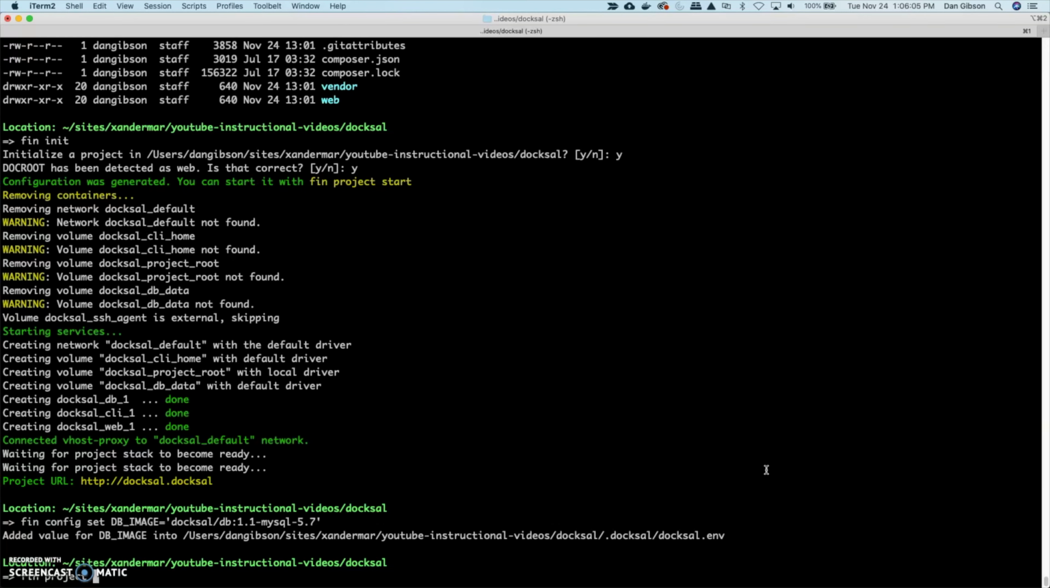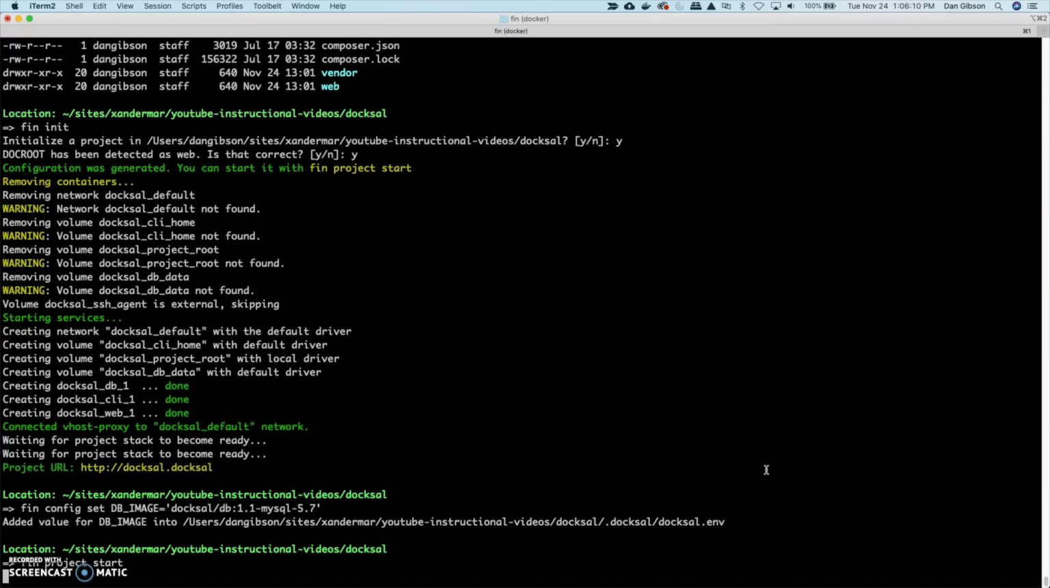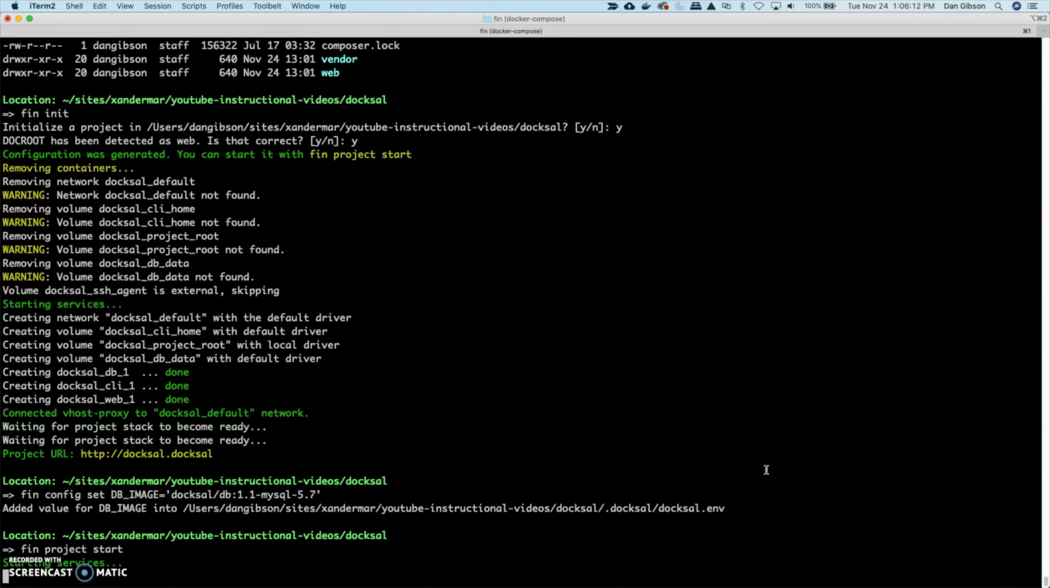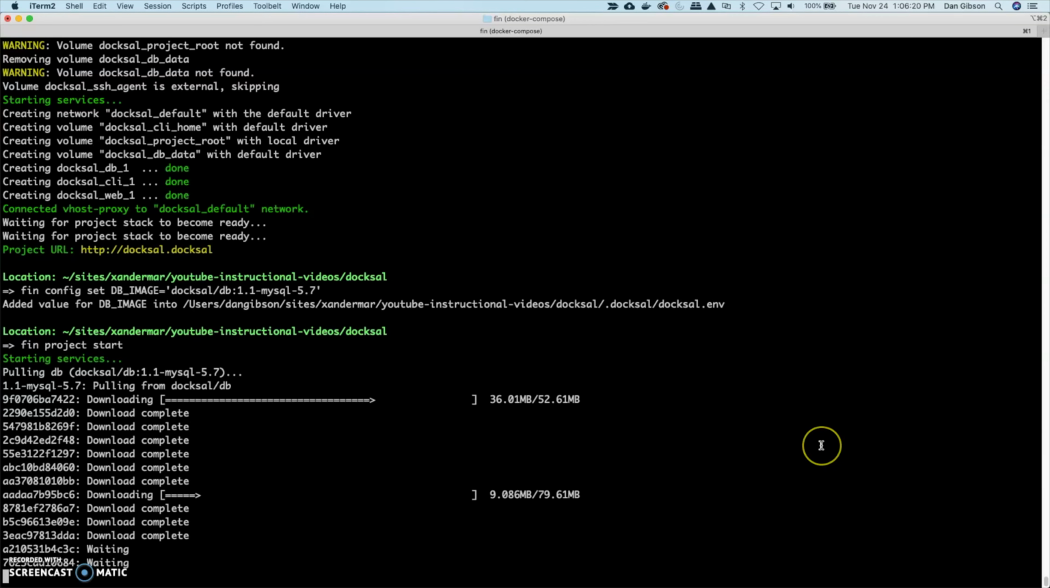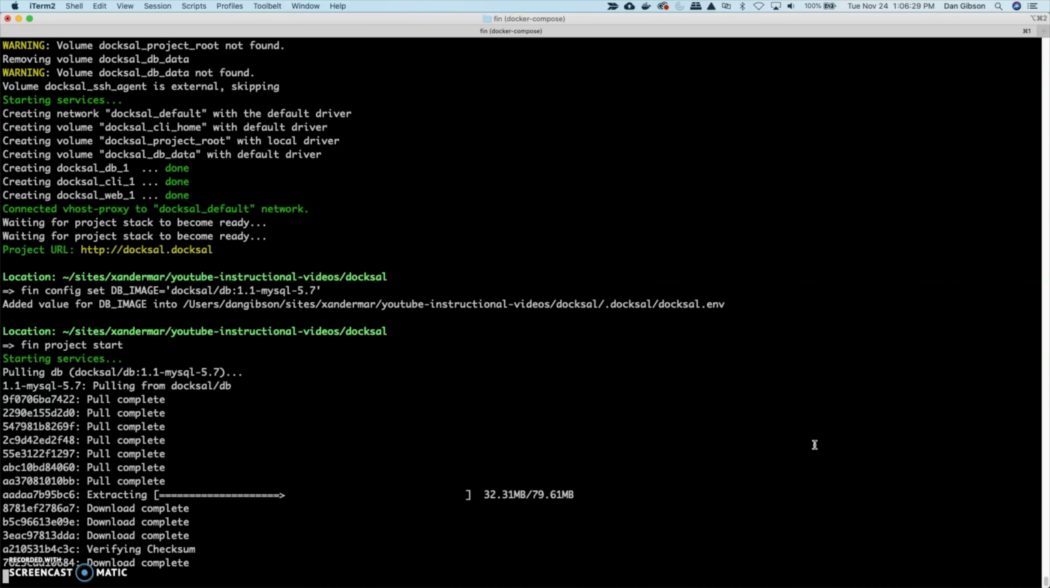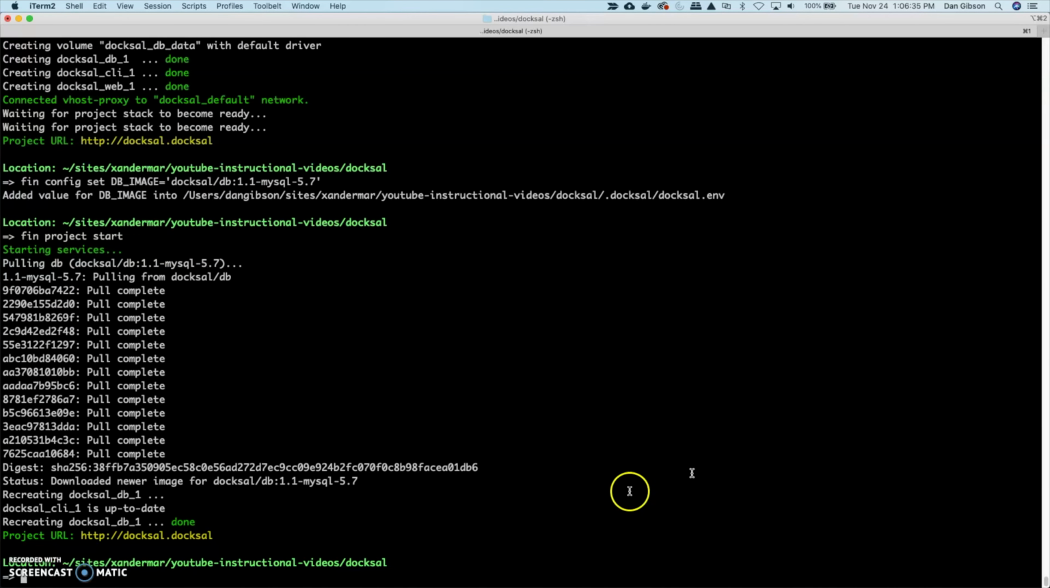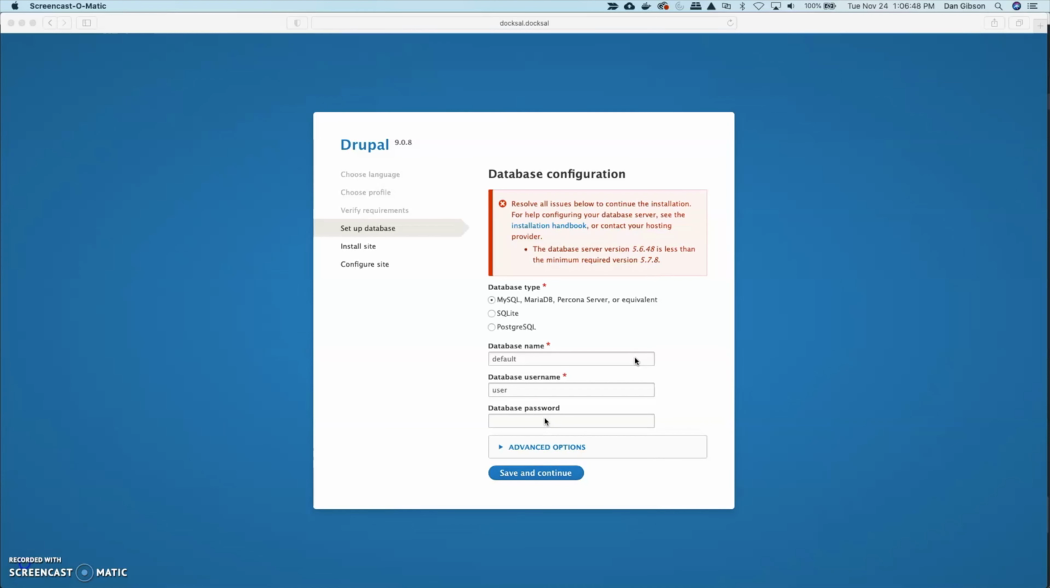Using fin config, we'll put the 5.7 image in our environment. Then we need to restart by typing fin project start, or just fin up would have done it too. And now what it's doing is it's downloading the 5.7 image so that we can use it in our current environment. Once complete, we can go back to our browser and finish the installation.